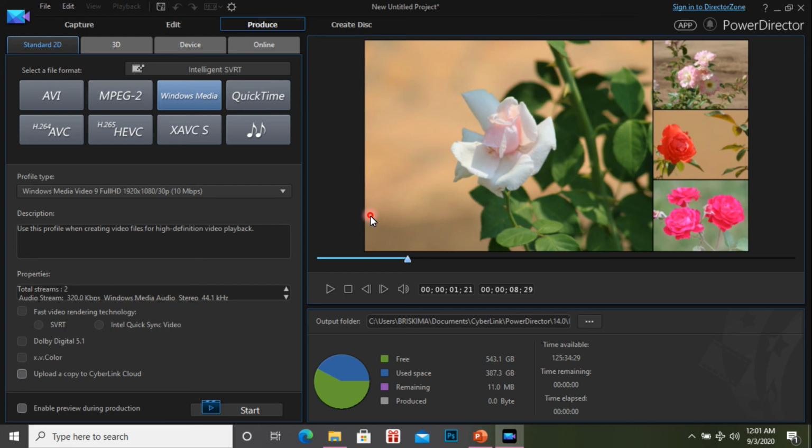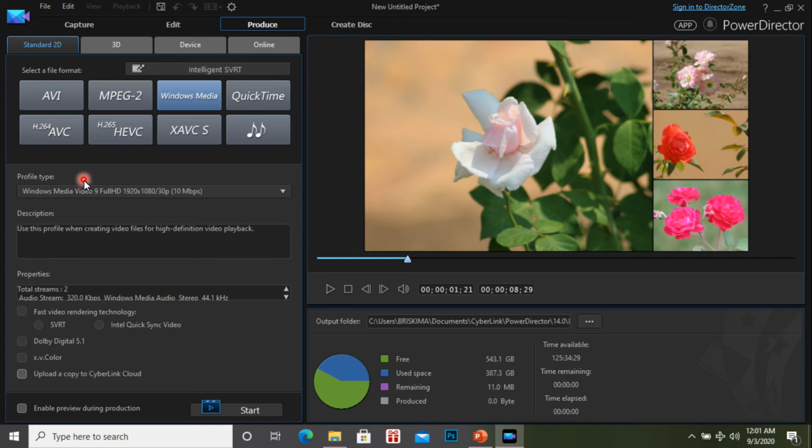Normally these types of produce software give HD, high definition video. But this software provides Dolby Digital 5.1, so you can make your audio more effective, and it automatically reduces the noise also, so you don't worry about that. These types of professional software give some extra support for us. It comes with many file formats, AVI, MPEG2, Windows Media, all the files are there. So you can select the file format you need.